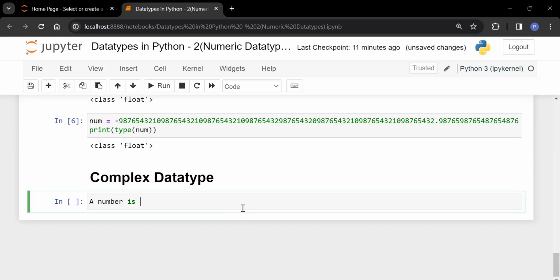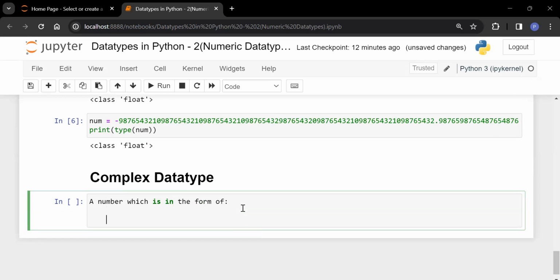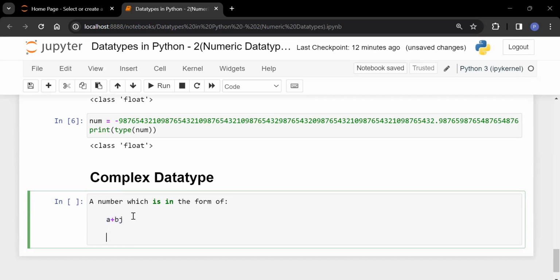So if any number is in this format, a plus bj, that is known as complex. Now here, what is a and what is b? So basically, a is known as the real part or real number. Those who are from a CBSE background already know this thing. Class 11, chapter 4, complex numbers. So it is similar to that only. A complex data type is nothing but your complex number only. Real and imaginary part. So here, this is your real part and this is your imaginary part.